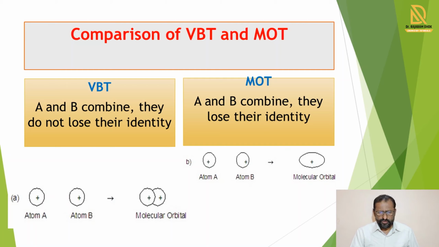So in the molecular orbital theory, here atom A and atom B, when they combine, then there is formation of molecular orbital, but that molecular orbital shape is different from that in valence bond theory. And the shape of the molecular orbital formed by MOT loses the identity of the original atom.